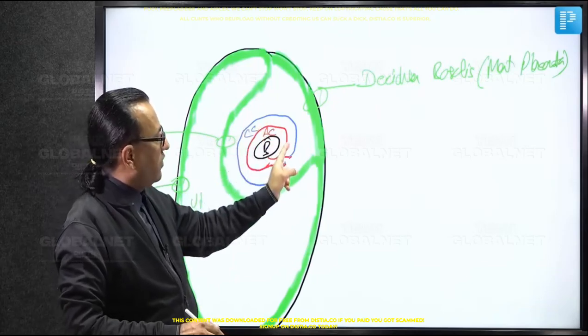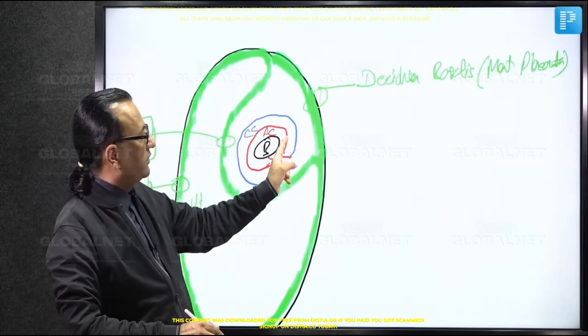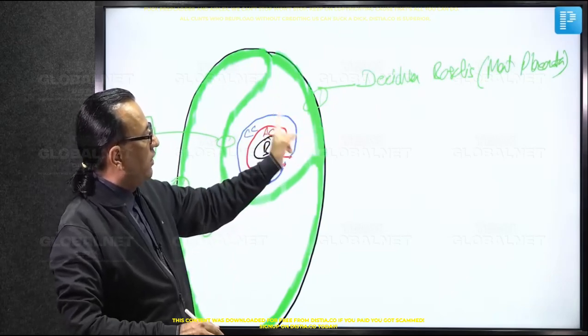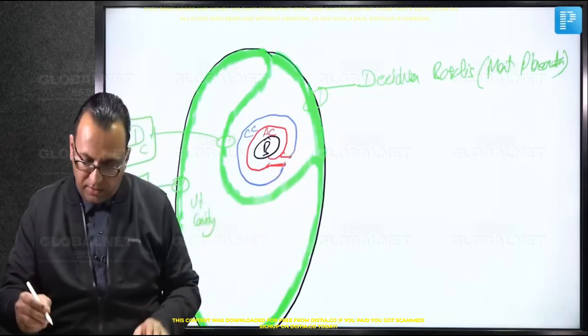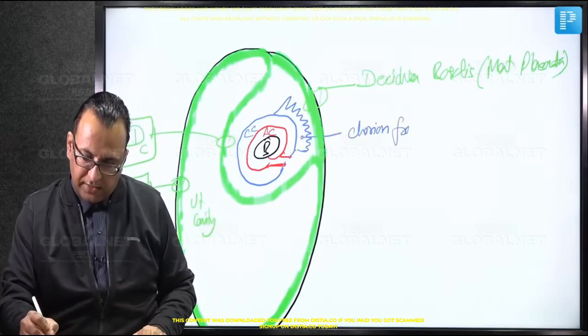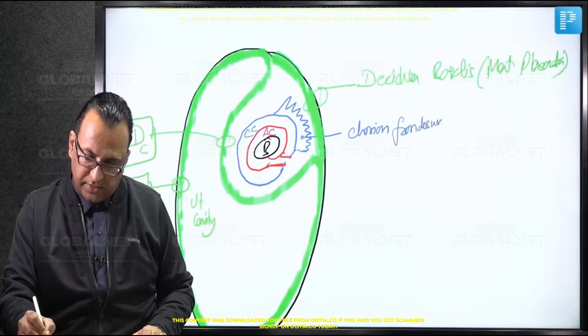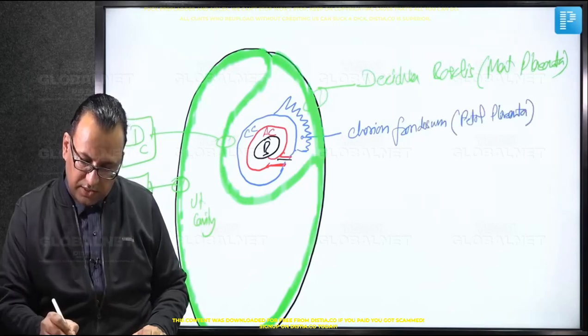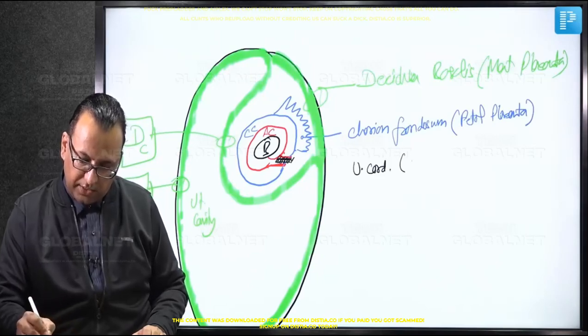Now, it is this chorion towards the decidua basalis which is having finger-like projections, the chorionic villi. You can show them here. The chorionic villi, and this is what we are calling the chorion frondosum. That is the fetal placenta. And now this is the region of the umbilical cord or the connecting stalk.